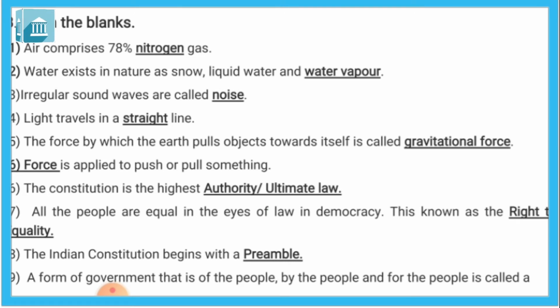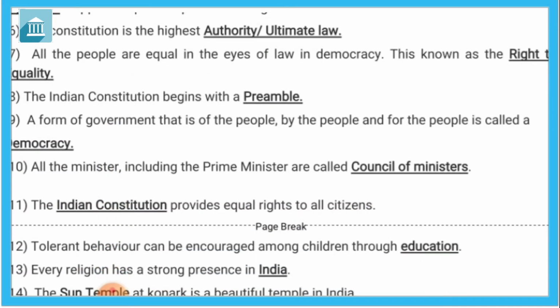Seventh, all the people are equal in the eyes of law or in democracy. So, what is democracy? It is for the people, by the people, and of the people. That is called democracy. India is a democratic country. That's why all the people have same rights. So, all the people are equal in the eyes of law of democracy.